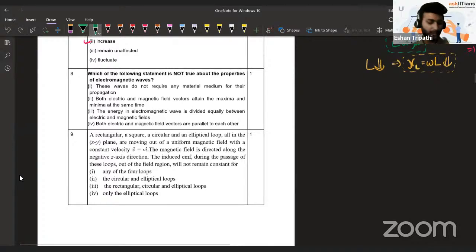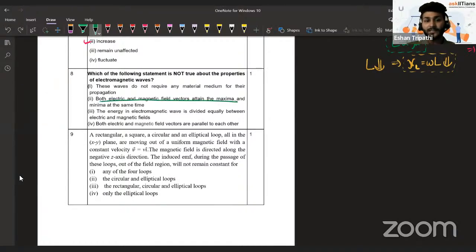This is the first one. In fact, this question itself contains 4 small different questions in it, and all of these are very basic things about them. So we have to just figure out which one is not true. These waves do not travel in material medium. Oh, that is true. An electromagnetic wave does not need a medium to travel.